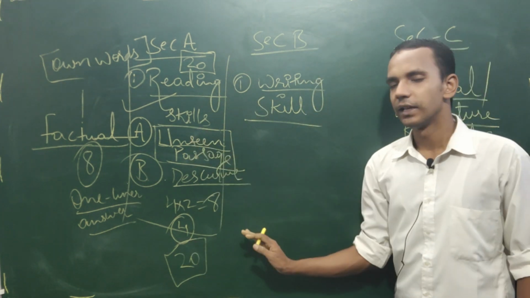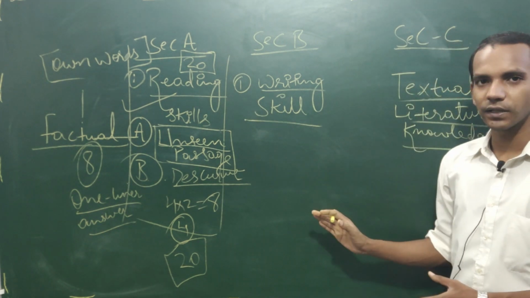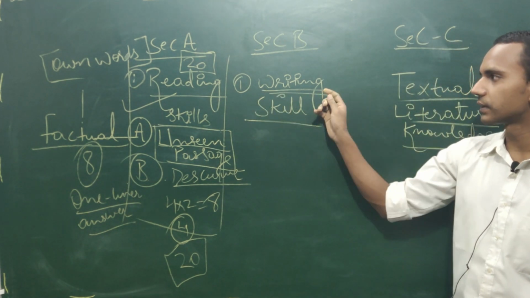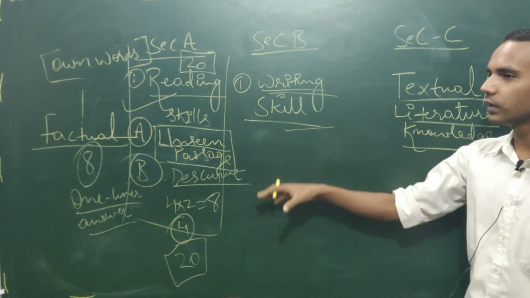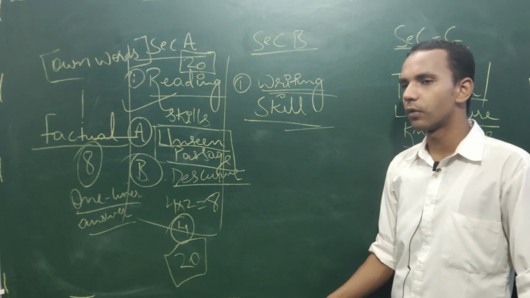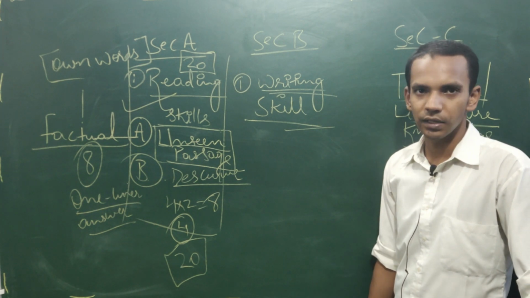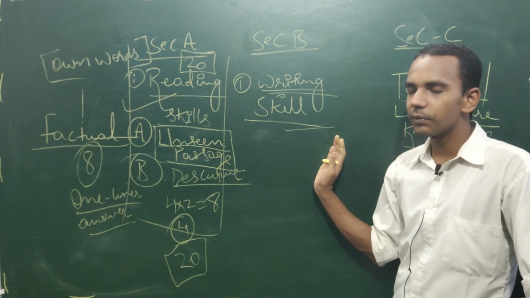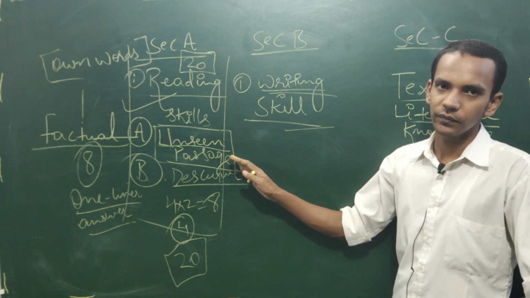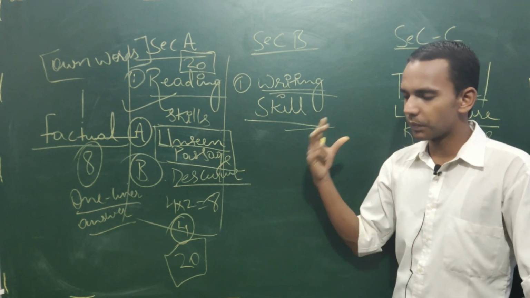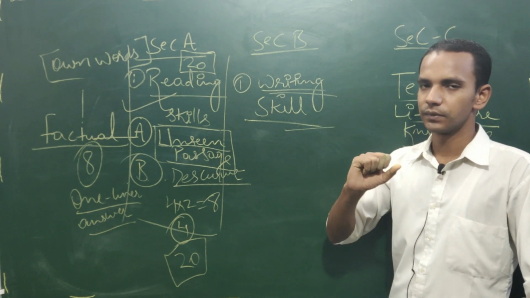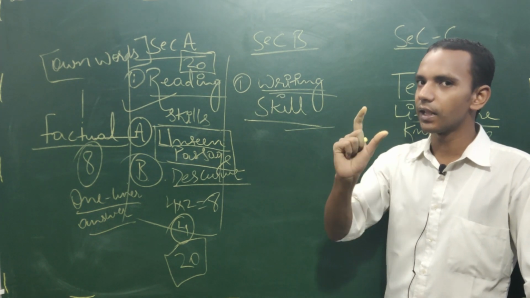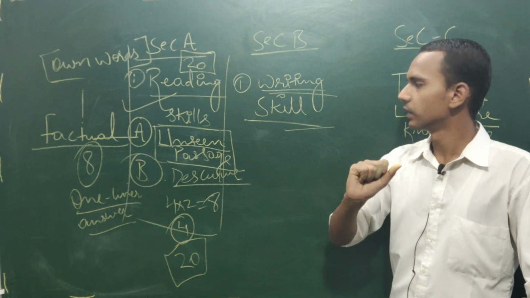So that was reading skill. The second part we are going to discuss, children, is the writing skill. Now CBSE is expecting from all the children who are going to appear for the board examination that they are able to write. They are able to express their ideas clearly on the paper. So which word is important? Clearly on the paper.